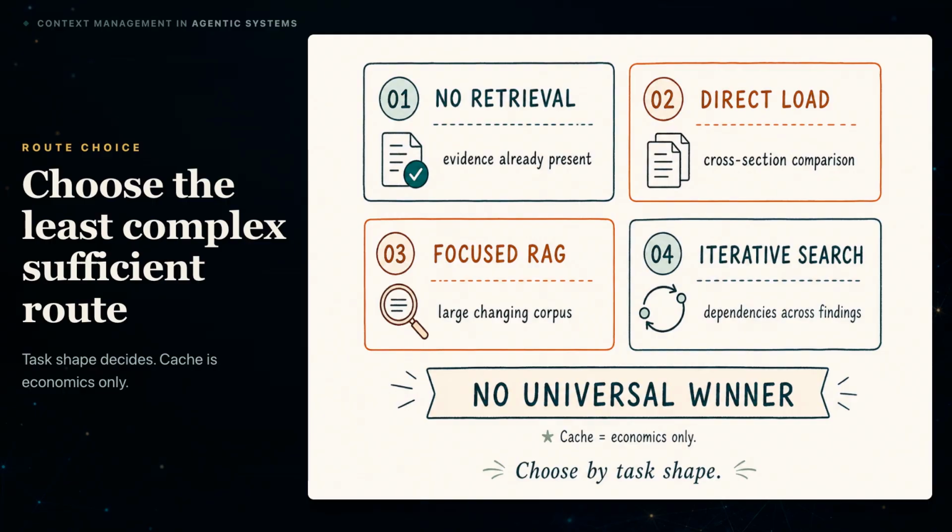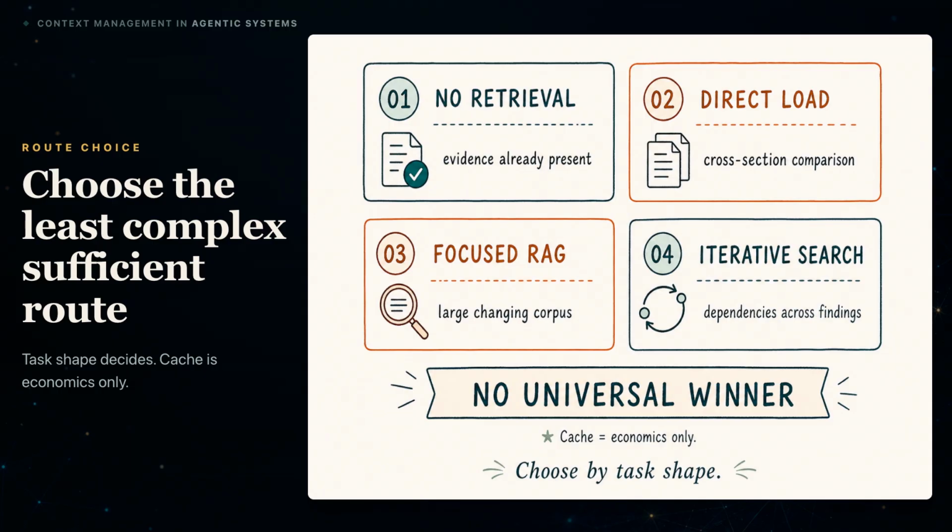Choose the route from the task shape, not from an architecture preference. Use no retrieval for bounded transformation or reasoning when the evidence is already present. Load the full authorized packet when cross-section structure and holistic comparison matter, but test whether the model can use that length reliably. Use focused RAG when the corpus is large, frequently updated or dominated by local questions. Use iterative or hybrid acquisition when the assistant must follow dependencies, such as finding a discount clause and then checking whether a newer exception changes it.